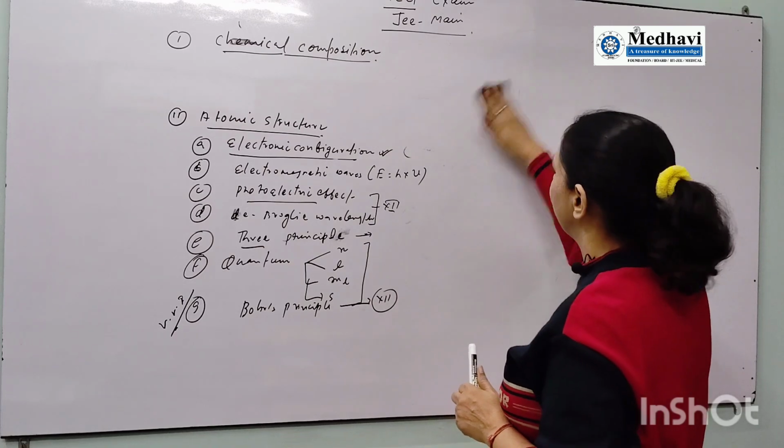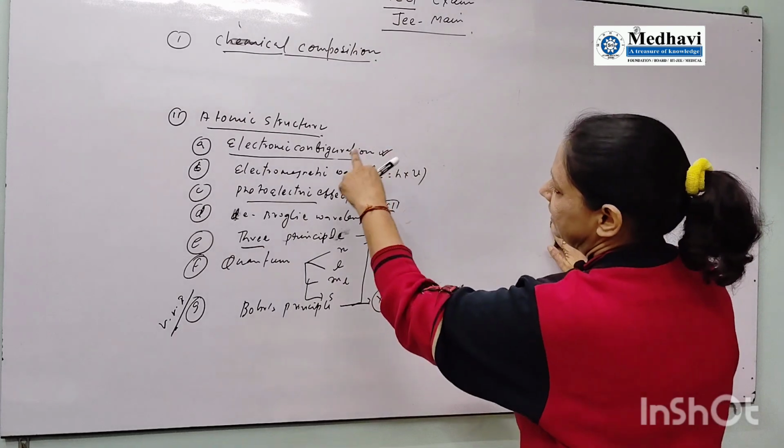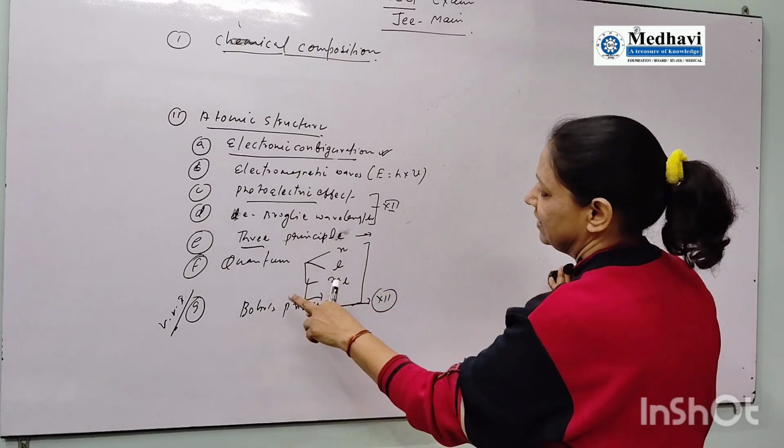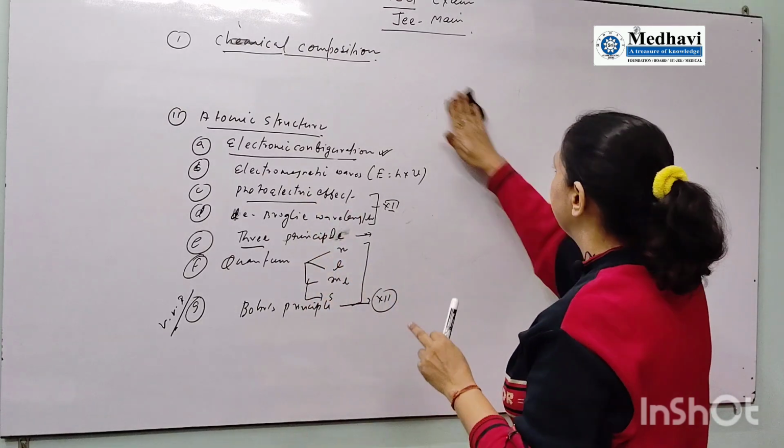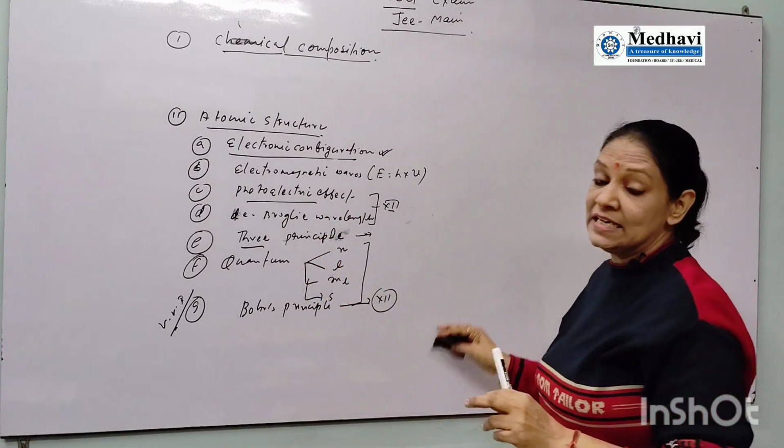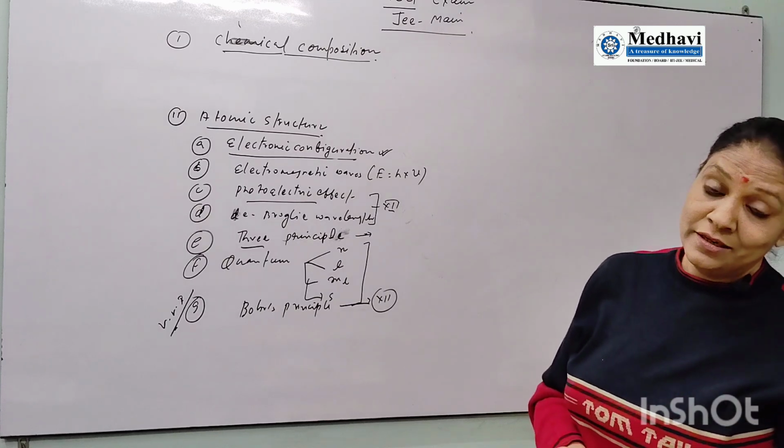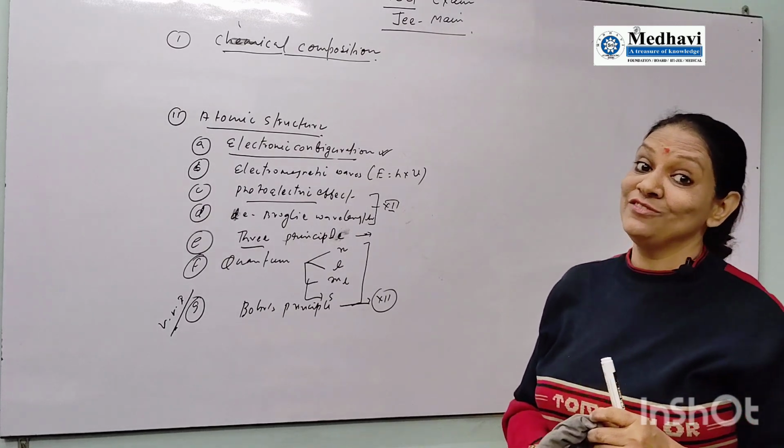One piece of information I want to give: I have said that all the information, electronic configuration, then photoelectric, de Broglie, that topic you will get in standard 12 class. Good, but not in chemistry, it is in physics.